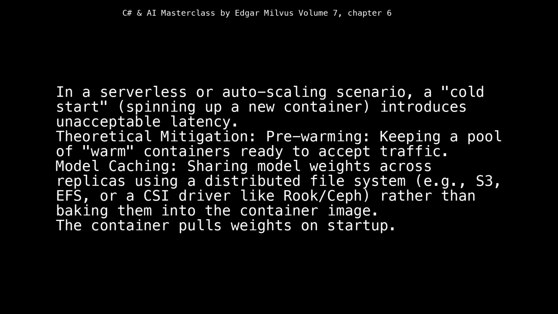Model caching: sharing model weights across replicas using a distributed file system, e.g., S3, EFS, or a CSI driver like Rook/Ceph, rather than baking them into the container image. The container pulls weights on startup.